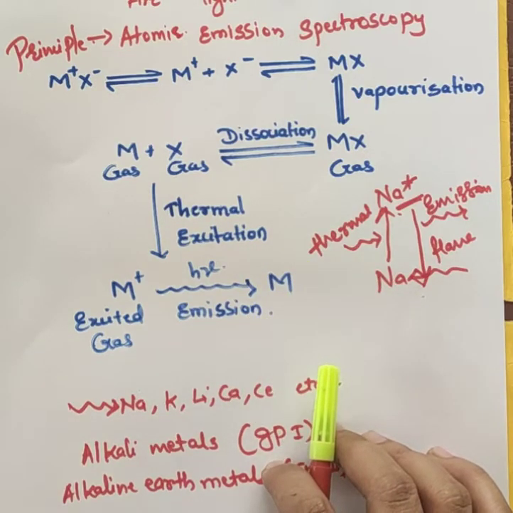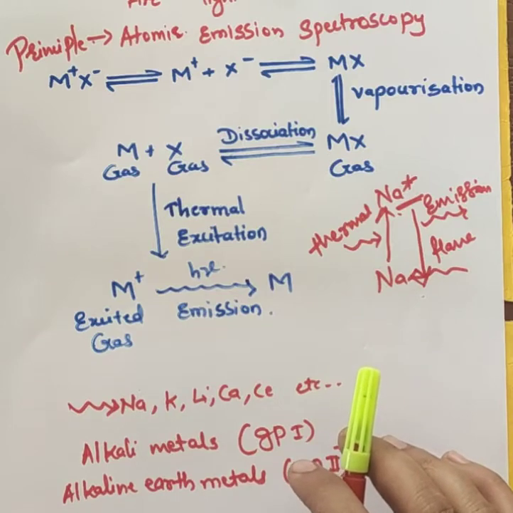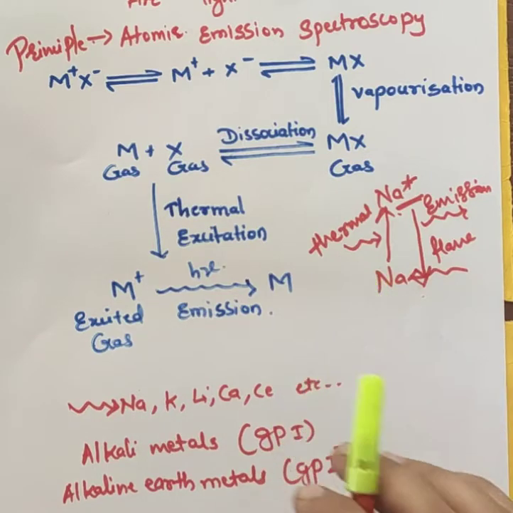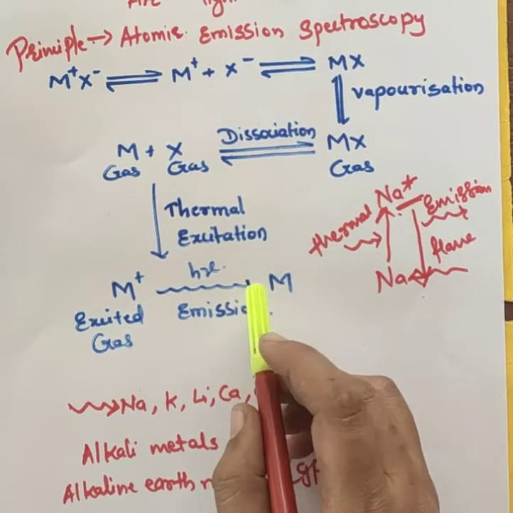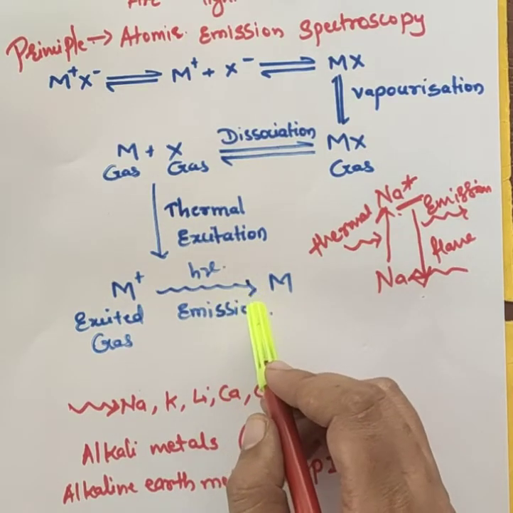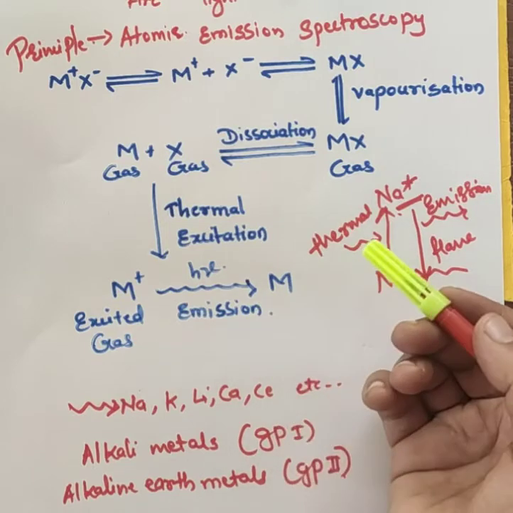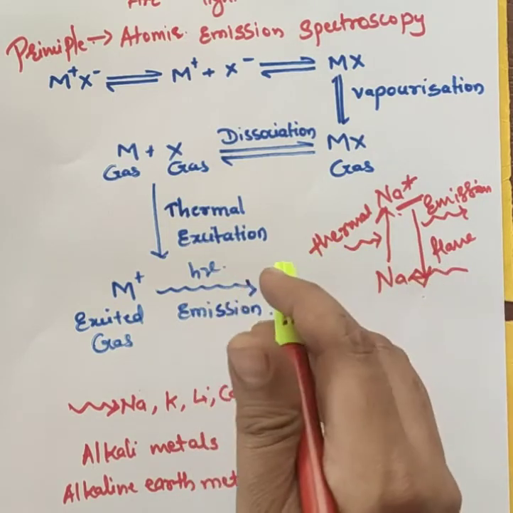For this atomic emission spectroscopy we need a solution of the sample. The solution of the sample containing the metal salt is introduced into the flame.